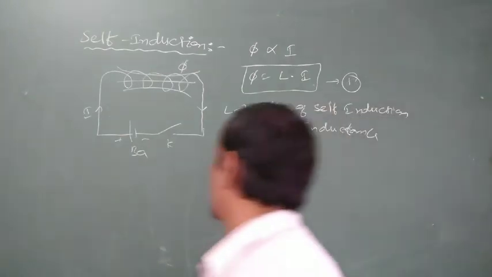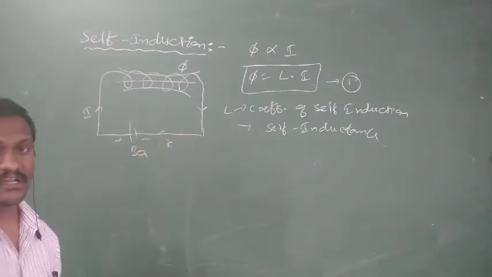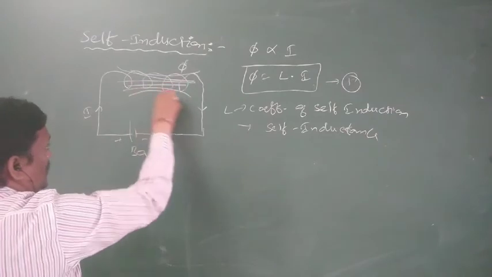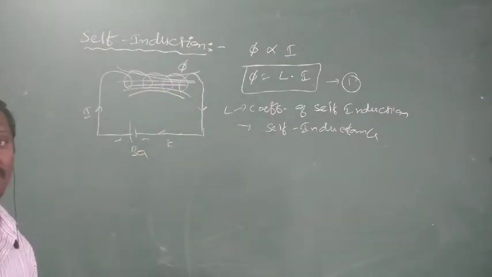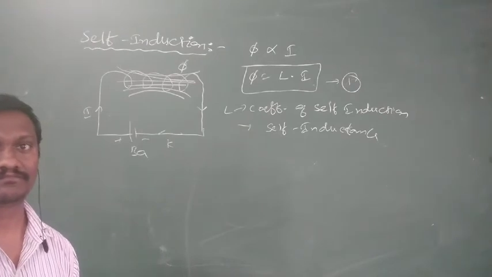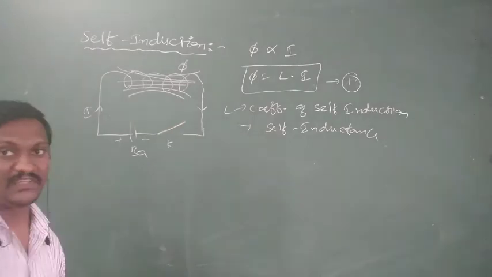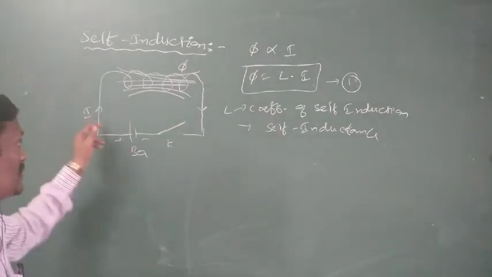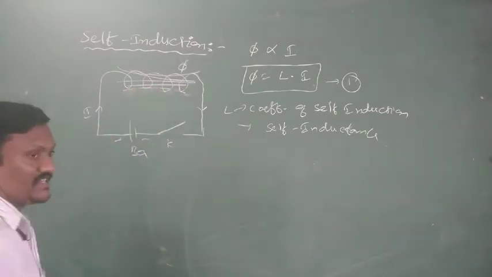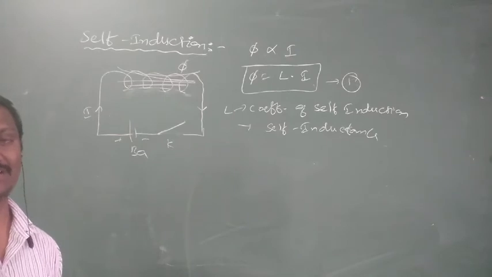Next, now the key is closed. When the key is closed, the current passing through the solenoid is increased, and the flux linked with the solenoid is also increased. Whenever the flux linked with the solenoid is increased, EMF is induced. Or again the key is opened. Now the current passing through the solenoid is decreased. When the current is decreased, the flux linked with the solenoid is also decreased. Whenever the flux linked with the solenoid is decreased, again EMF is induced.